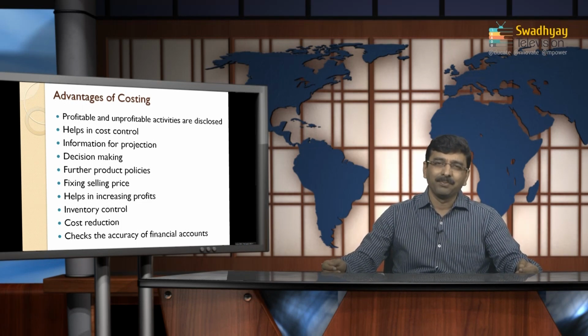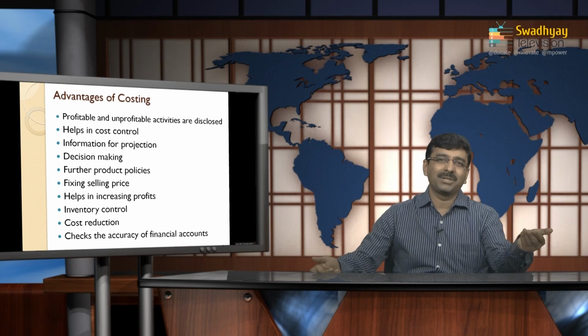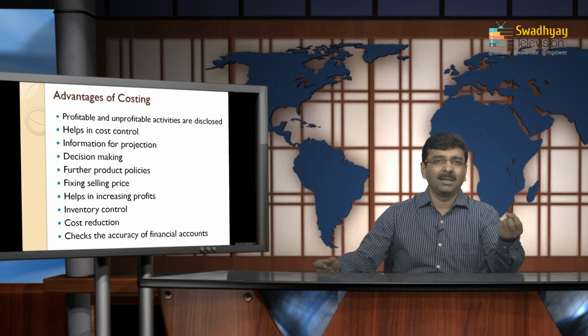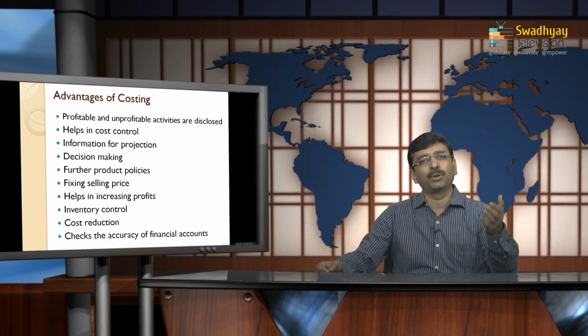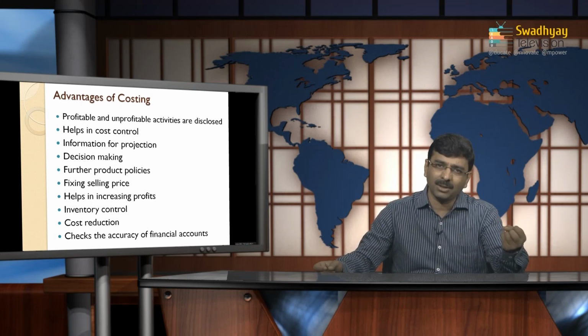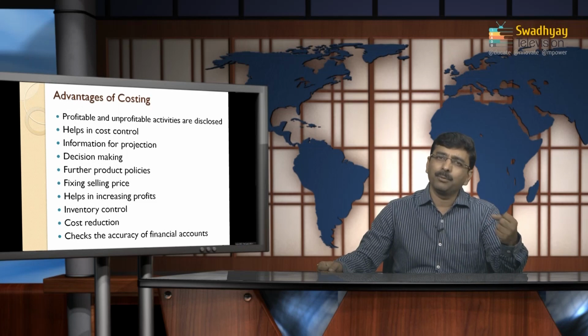Cost reduction. As I already mentioned, one of the most important objects of costing is that the costing system is applied for the reduction and controlling of cost. Rather than actual reduction of the cost, you can say controlling the cost. How can you control the cost? At least you have an idea where the cost has been incurred and how the cost can be reduced. At least you can see where the possibilities of cost reduction are identified.